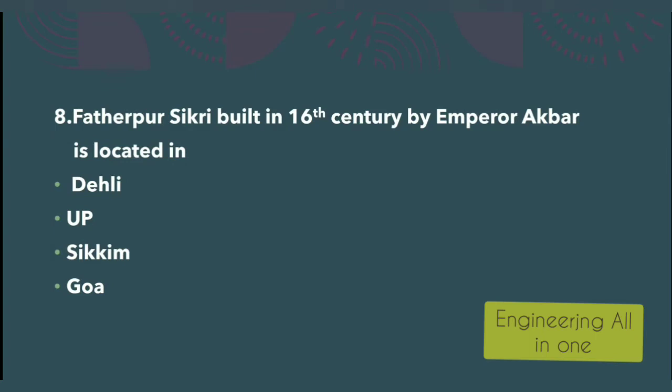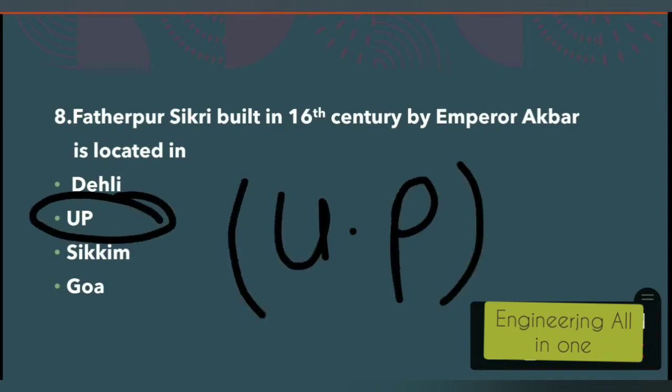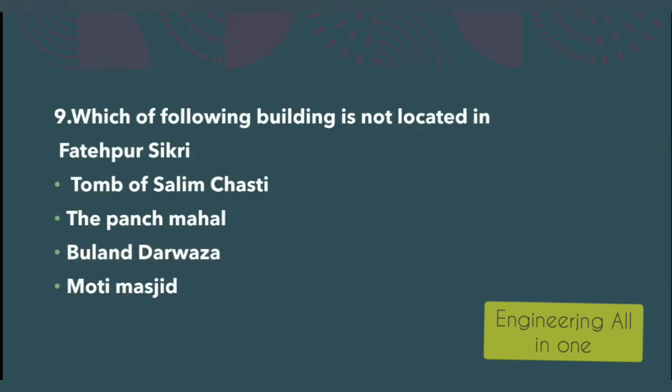Now see question number 8 here. Fatehpur Sikri, built in the 16th century by Emperor Akbar, is located in Delhi, UP, Uttar Pradesh, Sikkim, or Goa. The right option to this question is option number B, Uttar Pradesh.